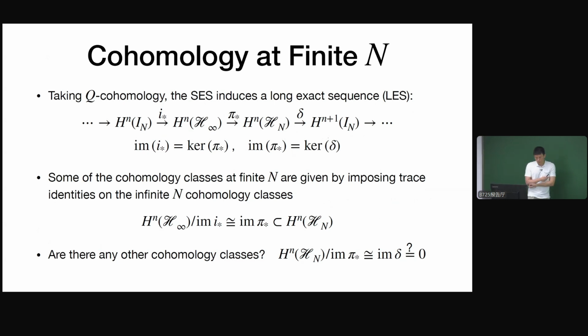From this method, we get a bunch of cohomologies at finite n, but a natural question to ask is: are there any other cohomology classes than those coming from infinite n? In other words, if we consider finite n cohomology modulo the image of pi star, does this equal 0? By the exactness of this sequence, that means whether the image of this delta map is 0.